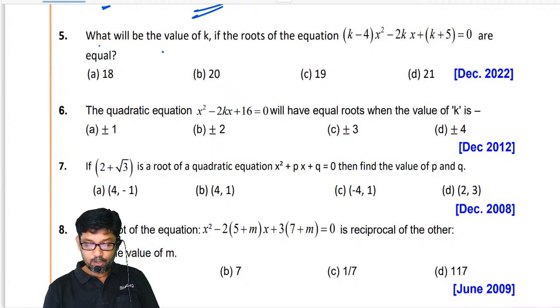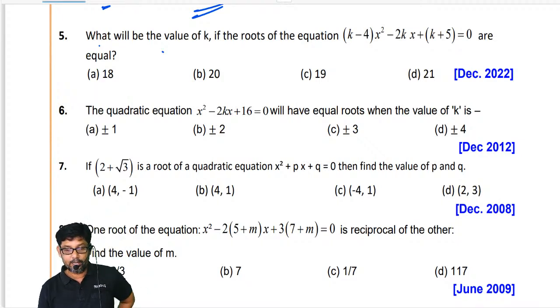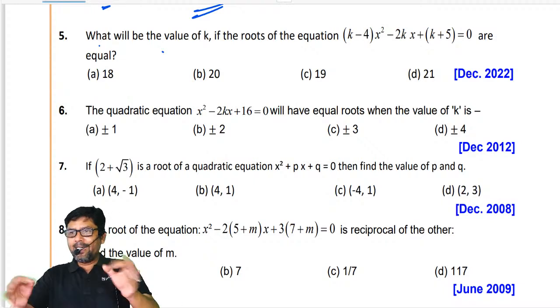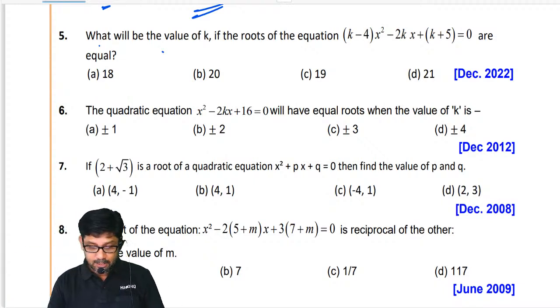What will be the value of k if the roots of the equation k minus 4 into x square minus 2kx plus k plus 5 is equal to 0 are equal? By looking at the question, can anyone give the answer? Tell me. By looking at the question, I want you to give me the answer.